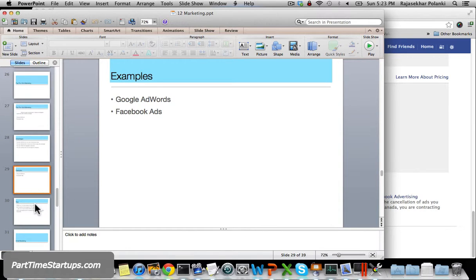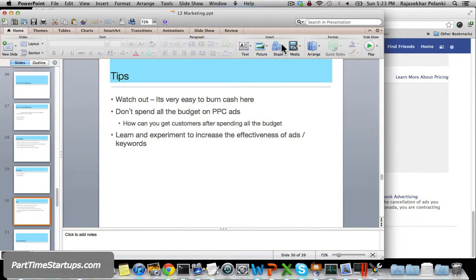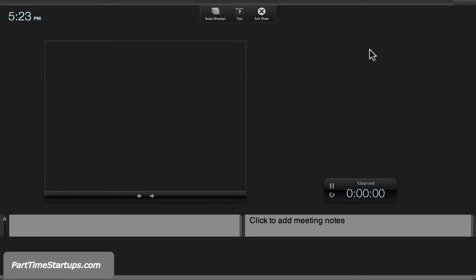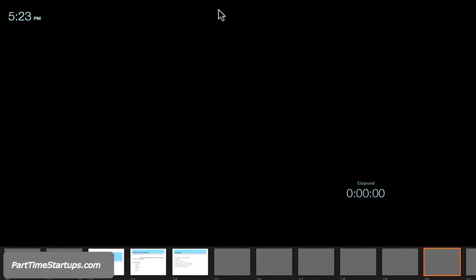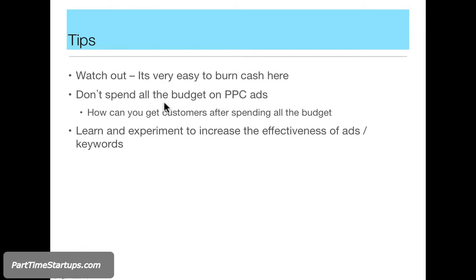Let's go back to our slides. Okay, so now I want to finally give tips on this pay per click advertising. The very important thing here is you have to watch out. It's very easy to burn your cash here. So if you start advertising for $10 per day, it's going to cost $300 per month.